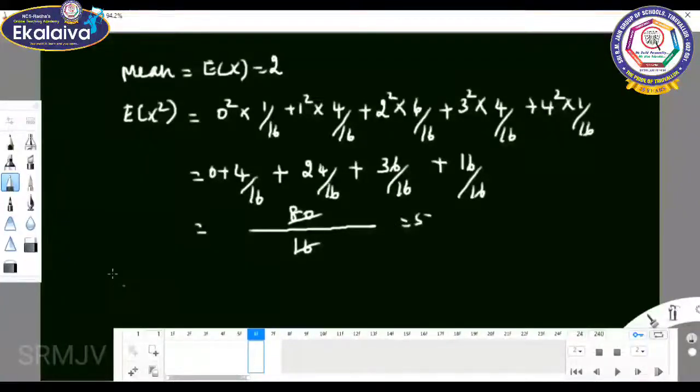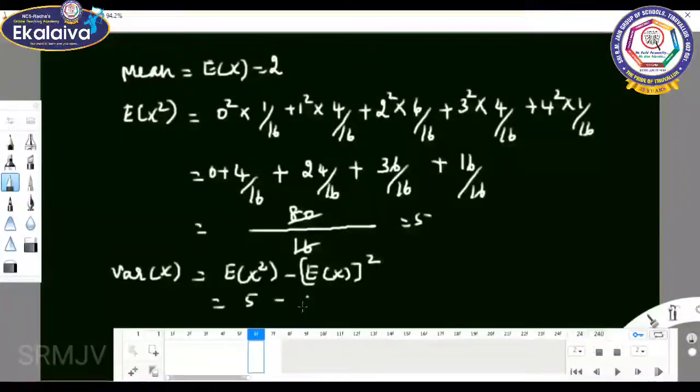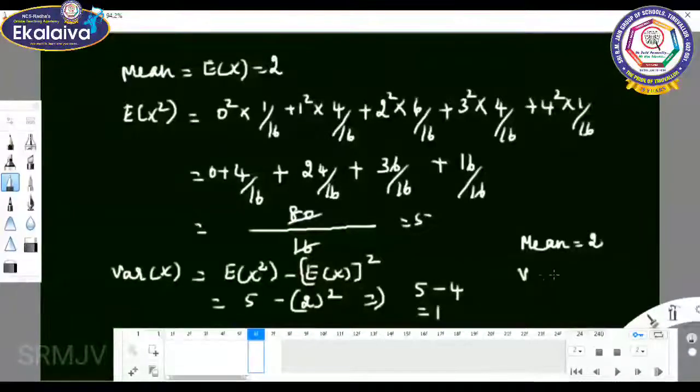5. So variance of x equal to expectation of x square minus expectation of x the whole square. So it gives 5 minus 2 the whole square. So it implies 5 minus 4, the value equal to 1. Therefore, mean equal to 2. Variance equal to 1.